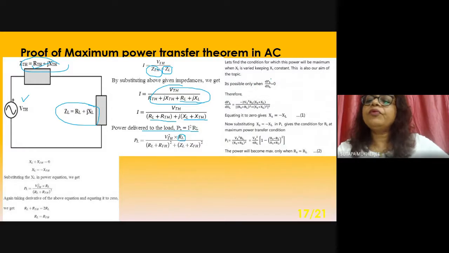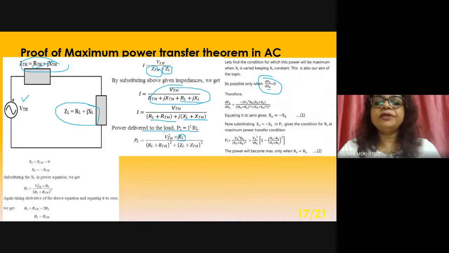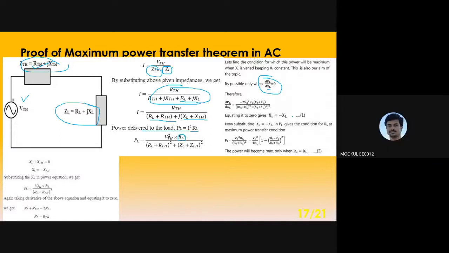So it is possible when dPL by dXL, I mean differentiation with respect to XL, earlier it was dPL by dRL. Yes ma'am. Now dPL by dXL has to be equal to 0. So you have to do the differentiation of this. Ma'am, the ratio of dPL and dXL must be constant? No, the differentiation has to be 0. Ma'am, if the ratio of PL and XL comes out constant, then the differentiation of those two will be 0.